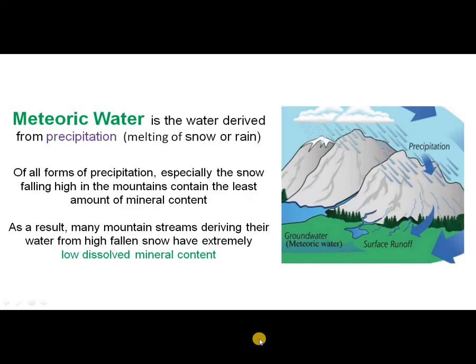Other sources of groundwater. Meteoric water. Meteoric water is the water derived from precipitation. So whatever water is derived from precipitation is called meteoric water. It is a type of groundwater, especially from melting of snow or rainwater, whether it falls as snow or rain. Snow falling high in the mountain regions contains the least amount of mineral content. As a result, many mountain streams deriving their water from high fallen snow have extremely low dissolved mineral content.